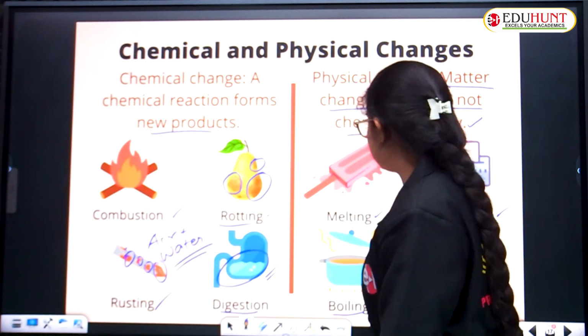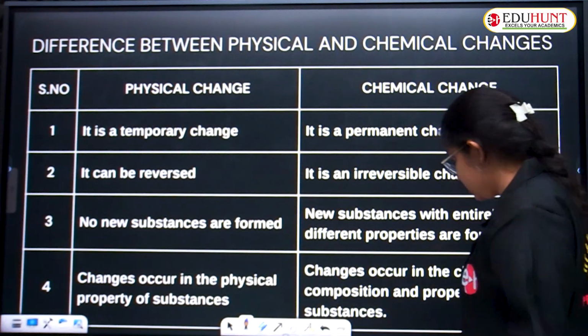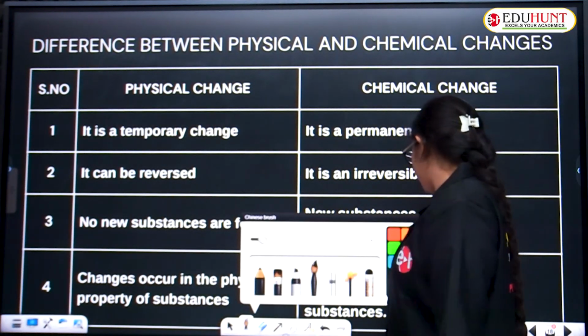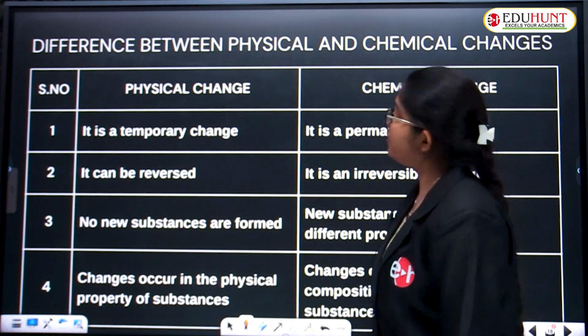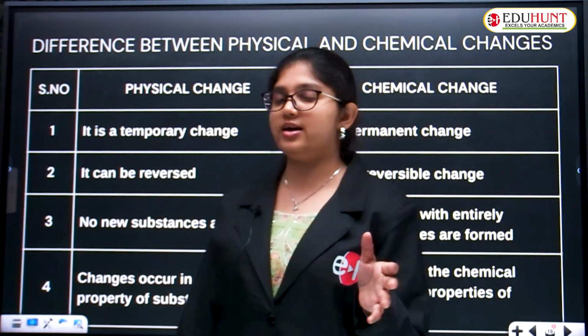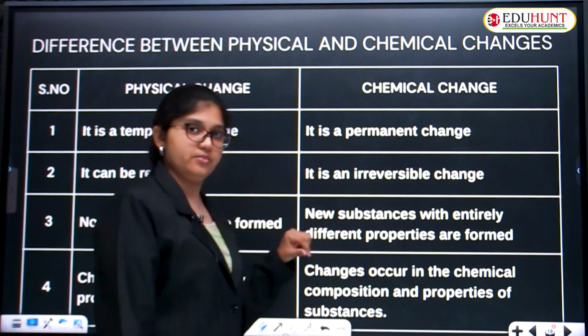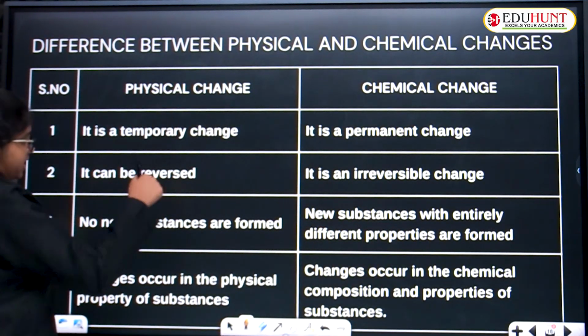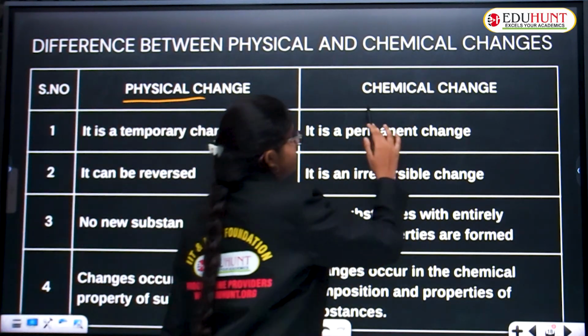Right? So we have a tabular form representation. We'll see one by one. Okay, children, difference between physical and chemical change. So as you know, we'll just have a clear cut definition. Okay, difference between them, right? So first one is, this side is physical change and this side is chemical change.